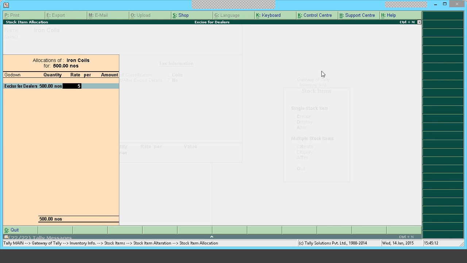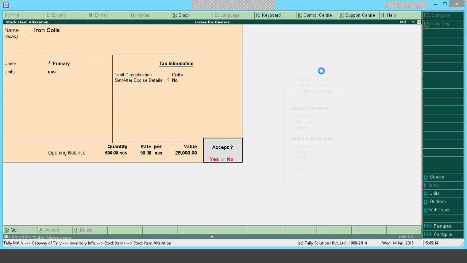But this particular opening balance will not be applying in excise report, and also you will not get a track of this in excise sale, because this is just tagged to the inventory master. In order to bring the excise reference to this particular opening balance which you have, excise opening balance entry should be recorded. So the navigation to record it,